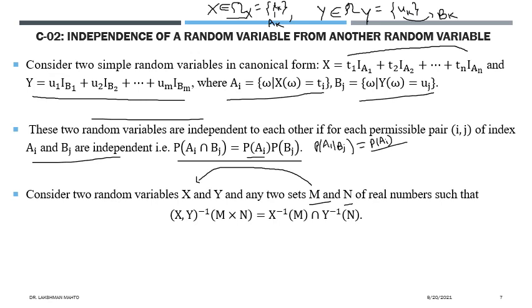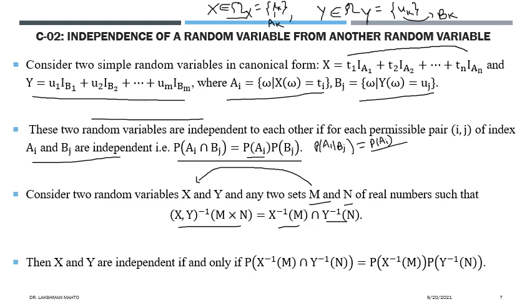Such that, if you try to find the inverse image of M cross N, under the joint behavior of X and Y, it is defined as a joint inverse image of X and inverse image of Y. So jointly you can define it this way. It is more of a set theory definition. Again, I am saying all these things: then X and Y would be independent if and only if you find the probability of the inverse image of